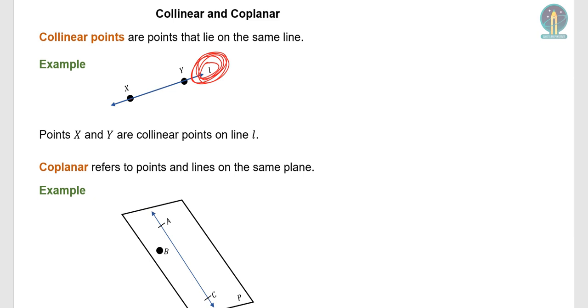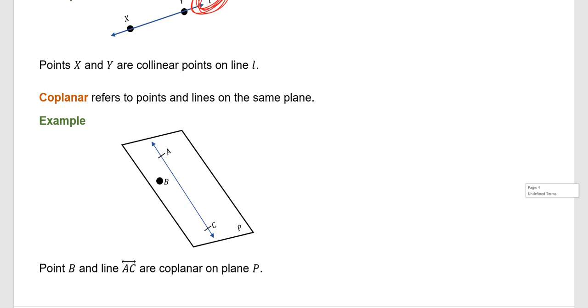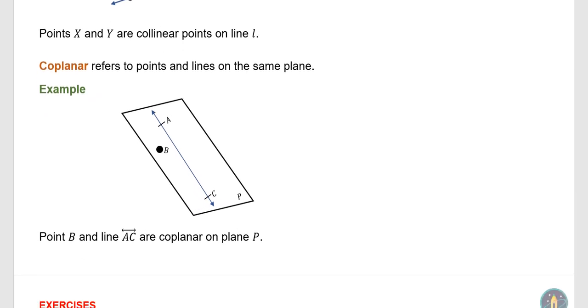Points X and Y are collinear points on line L. Coplanar or coplanarity refers to points and lines on the same plane. So while collinearity defines points that fall on a single line, coplanarity refers to points and lines on the same plane.